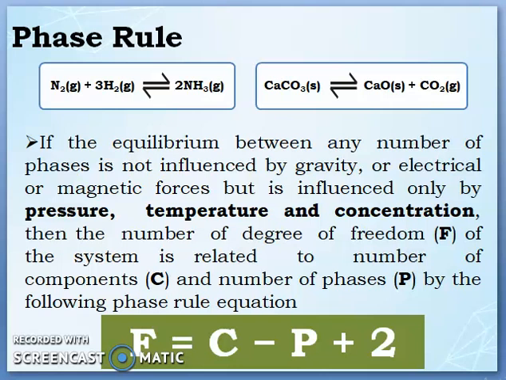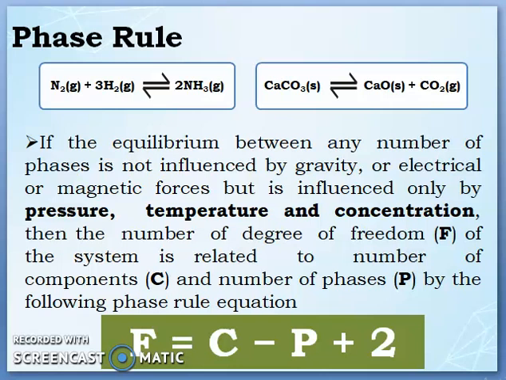Then only the degree of freedom of the system is related to the number of components and number of phases by the following phase rule equation: F is equal to C minus P plus 2. This is the basic formula of the phase rule. F is degree of freedom, C is component, P is phase. Hence F is equal to C minus P plus 2.